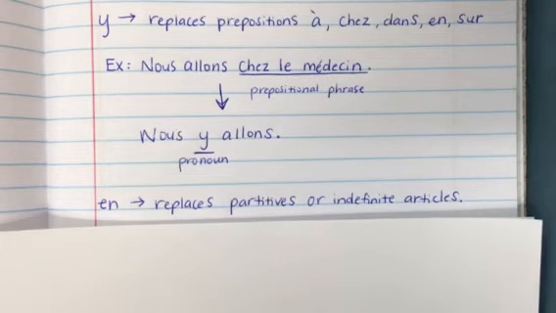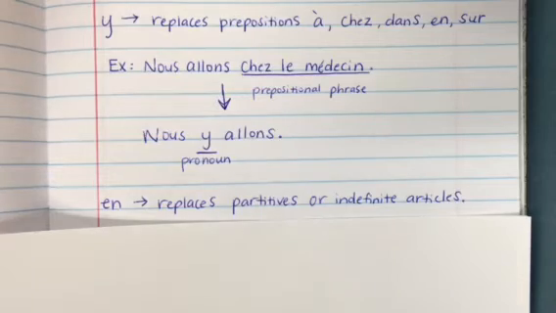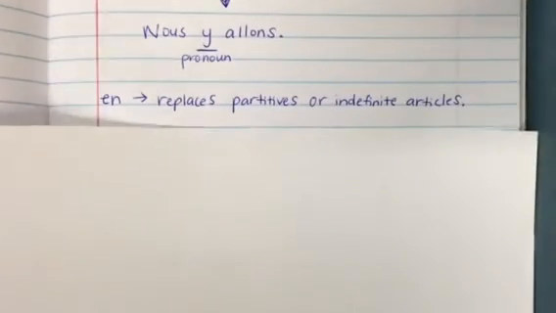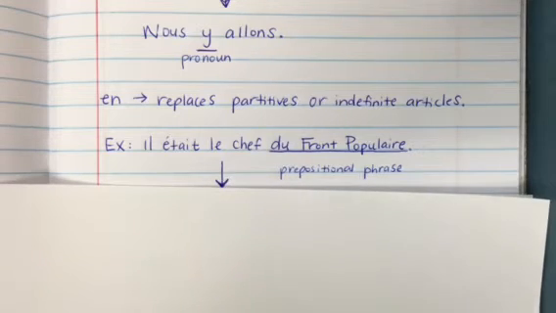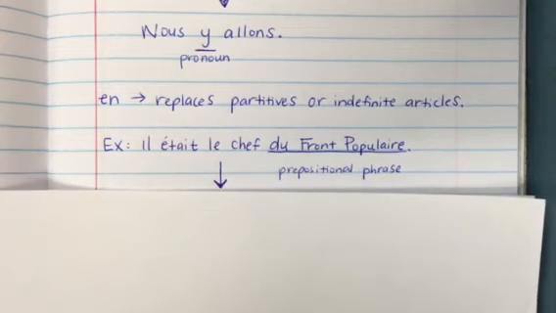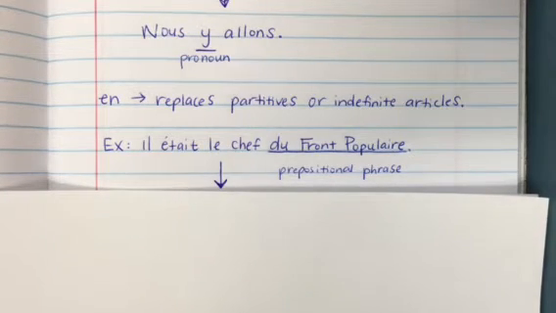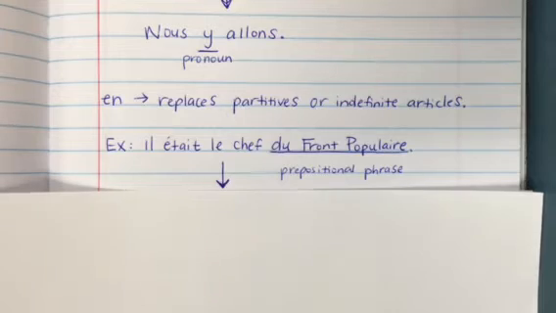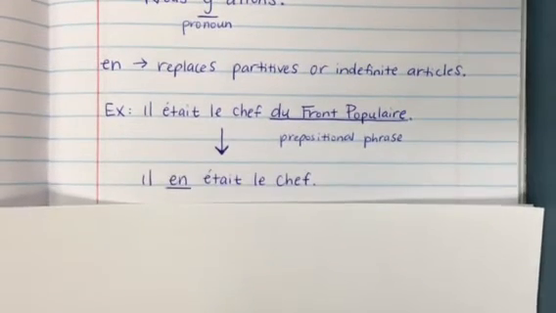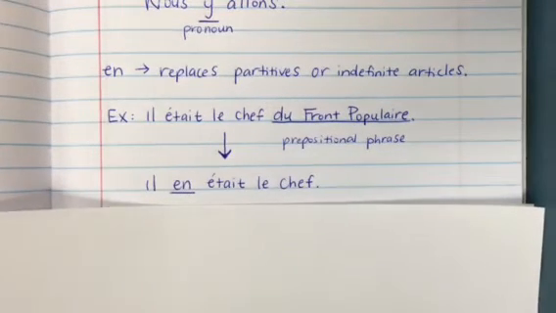Okay. The next one is about en, and en is going to replace partitives or indefinite articles, and also just de. When de is by itself, it can replace de as well. The example is il était le chef du Front Populaire, and that's actually a direct quote from the script that you guys presented, right? So instead of du Front Populaire, you want to replace that with the pronoun en, because du, right, that's a partitive article. So what you would then say is il en était le chef, okay?